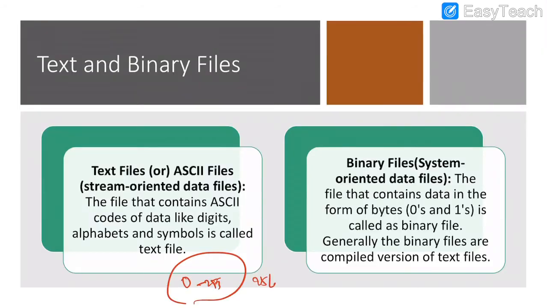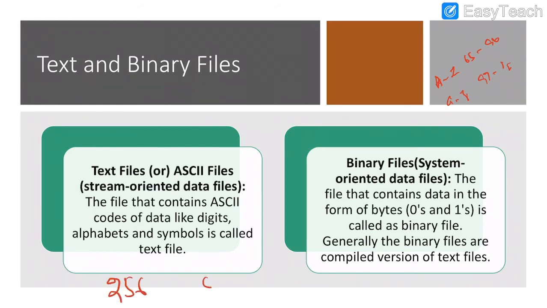So what is a text file? In a text file, we are already familiar with ASCII data. What is ASCII? American Standard Code for Information Interchange. As per the ASCII values, capital A to Z is 65 to 90, and small a to small z is 97 to 122. Like that, some representation is there. So here there are a total of 256 characters, and those values lie between 0 to 255. Using these 256 characters, we are going to prepare the text files.